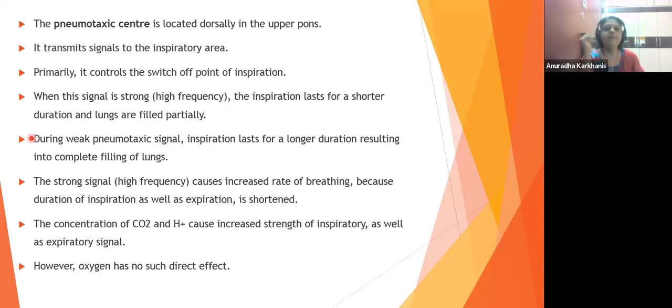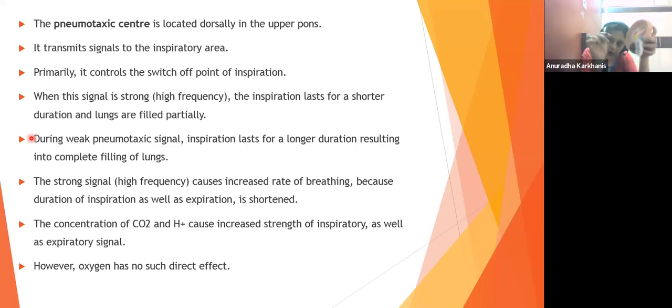Fine? Take it. The pneumotaxic center is located dorsally in the upper pons. So I told you where is the pons. I showed you. This is going to be the pons. है ना? So it is going to be present where? Dorsally, back side. तो अगर मैं इन दोनों को कंबाइन करती हूँ ना, तो आप इमेजिन कर सकते हो बैक साइड है, मतलब यहाँ से पीछे के साइड पे, बैक साइड, अंदर की तरफ. ओके, इन द अपर पॉन्स, ये अपर पॉन्स वाला जोन है.